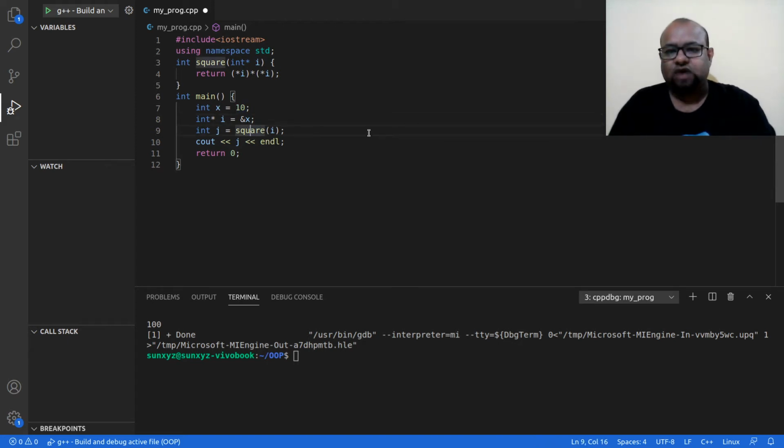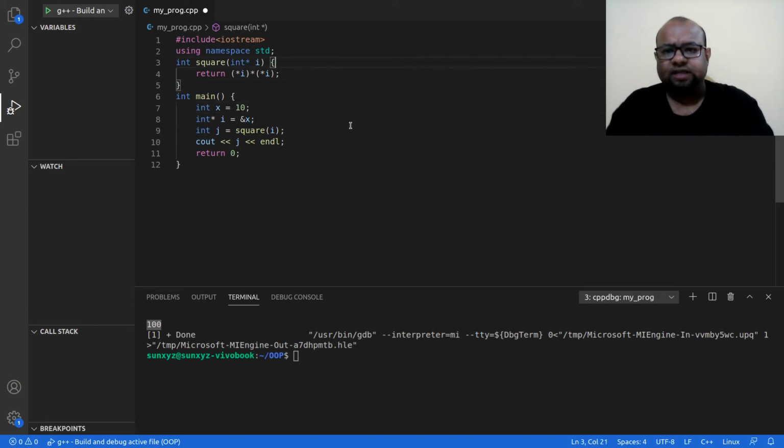Alright, so I pass the pointer I, which holds the address of x, and that is passed as parameter over here. I receive that. I try to get the value that the address contains. The address contains the value 10. So I do 10 into 10, and that gives me 100. So I am returning 100. I store that in J, and I print that, and I get 100 in my output.